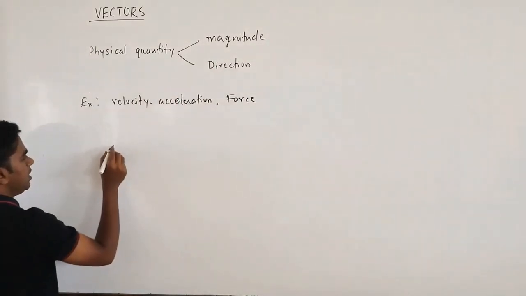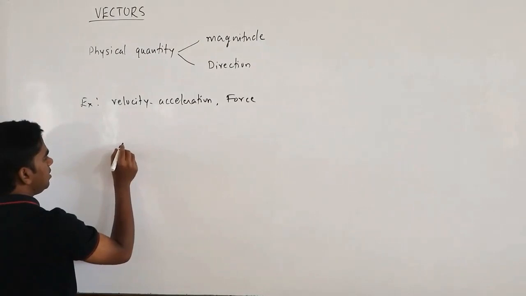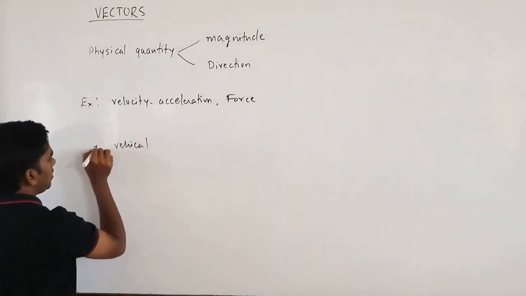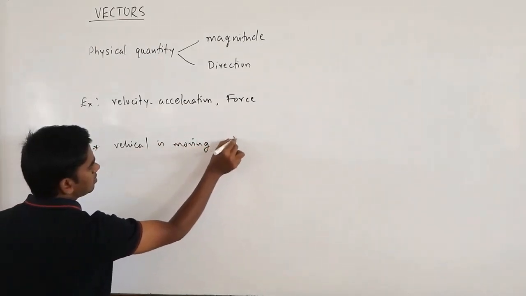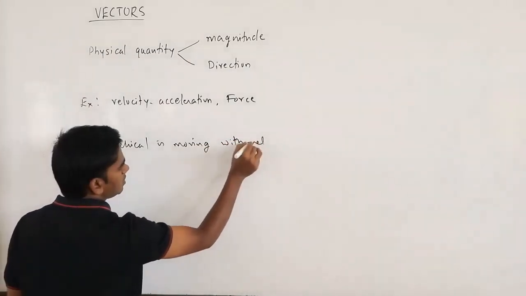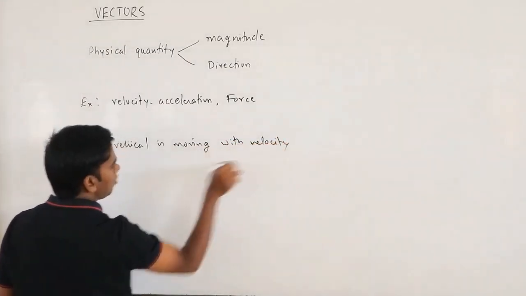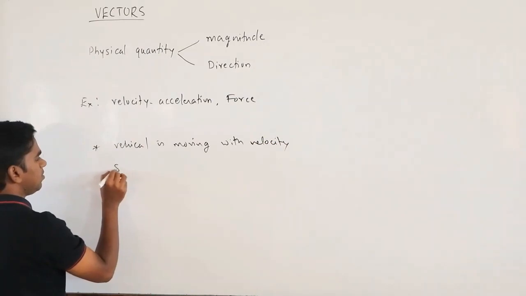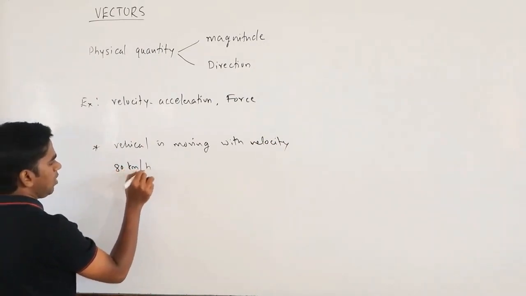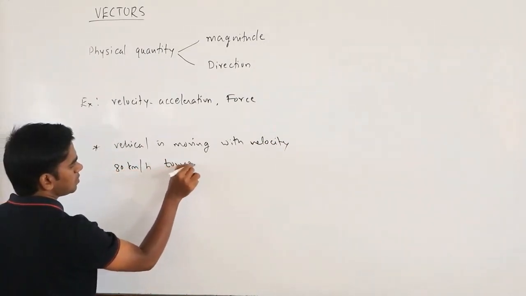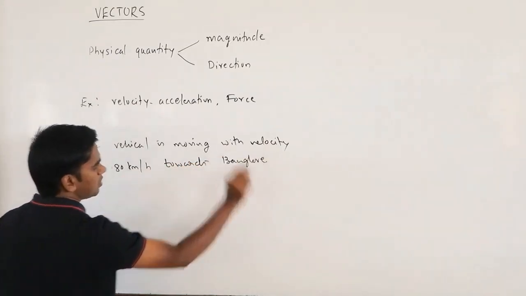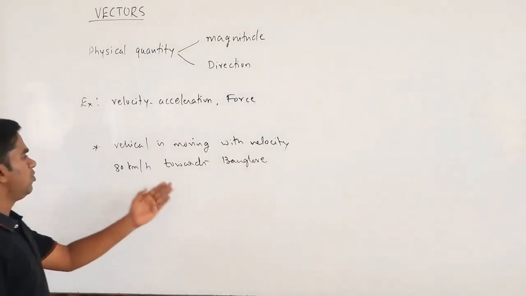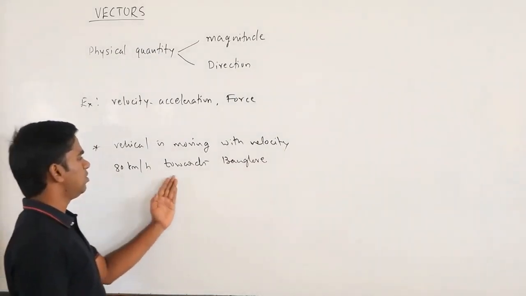Suppose I take velocity as the vector. Suppose a vehicle is moving with a velocity of 80 km per hour towards Bangalore.